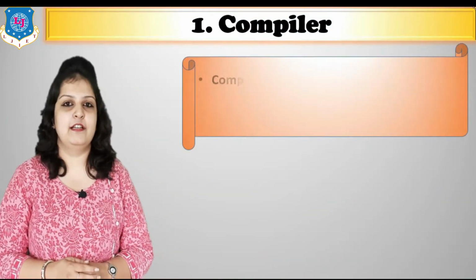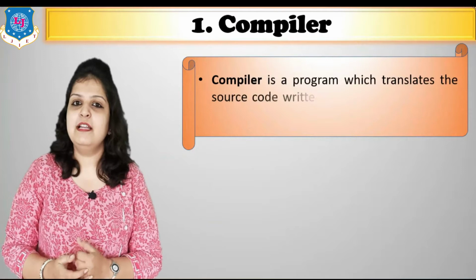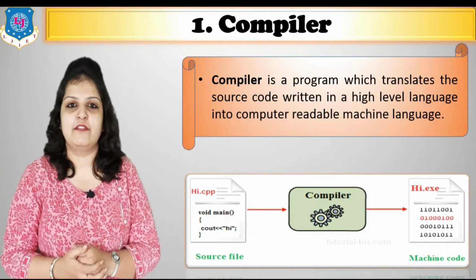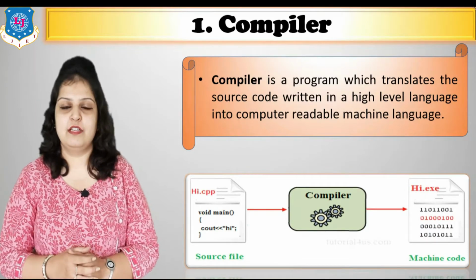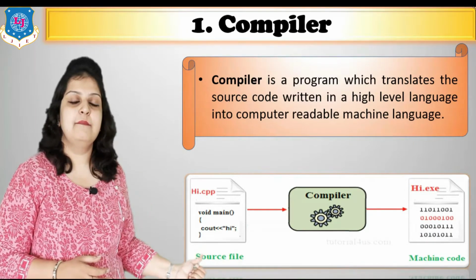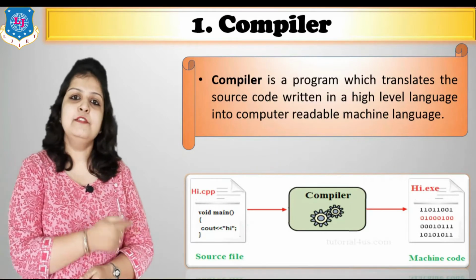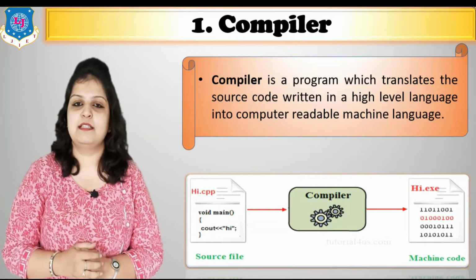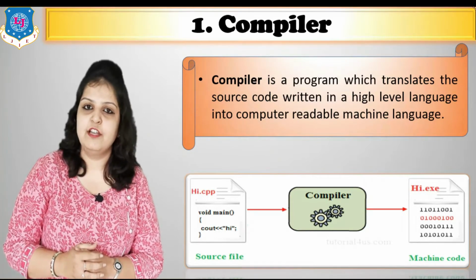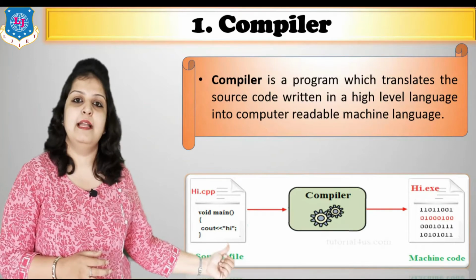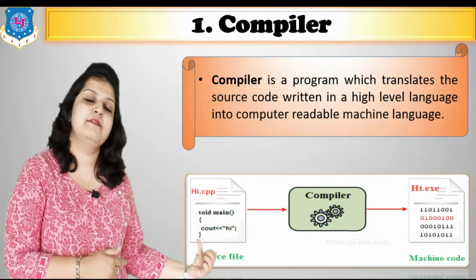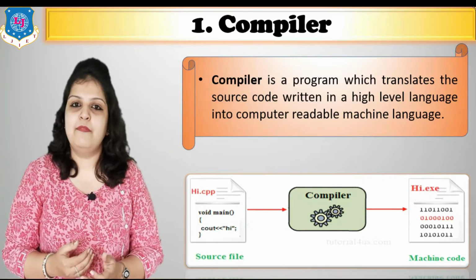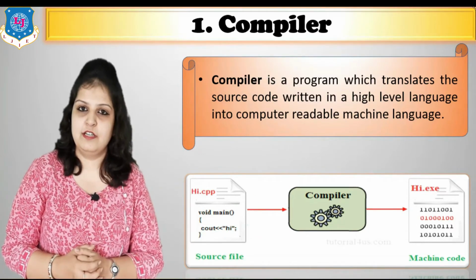First of all, compiler. So what is a compiler? Compiler is a program which translates the source code written in a high level language into the machine language. Here in the example you can see that in the source language we have one C++ program file, and C++ is the high level language, right? So by using this compiler we can convert our C++ file into the executable file, or we can say binary file or low level language.